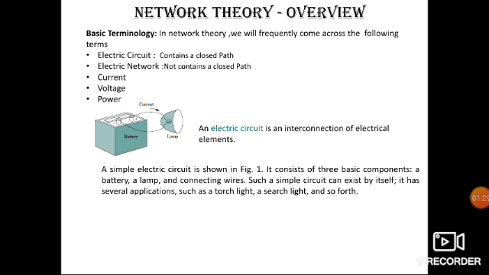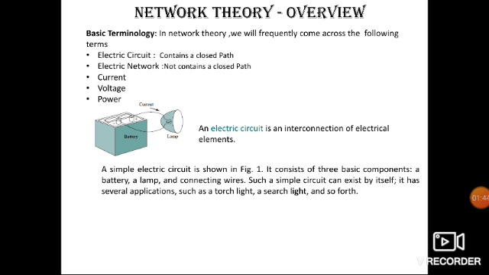In network theory, we will frequently come across the following terms. First one is the electric circuit, electric network, current, voltage, power.